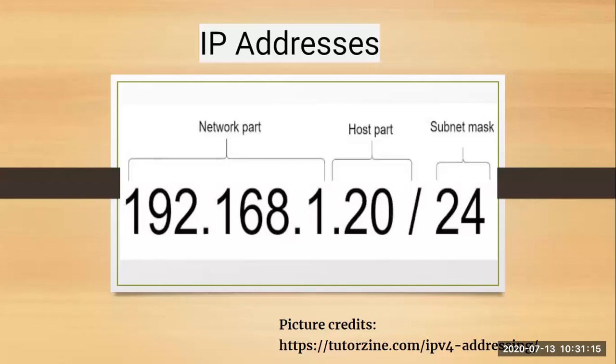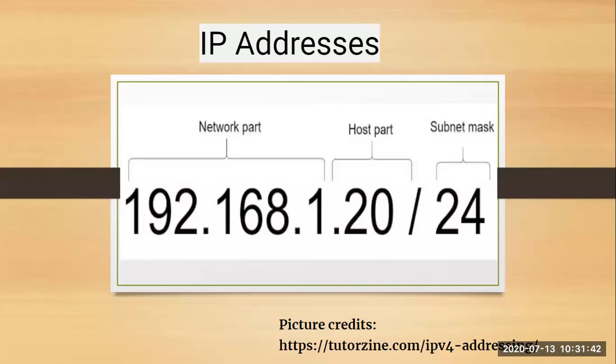According to the network part, it is assigned a subnet mask. So class A, class B, and class C addresses are assigned a subnet mask value, and if your network part belongs to those class ranges, then that particular subnet mask value is assigned. A subnet mask is when your big networks are divided into small sub networks.